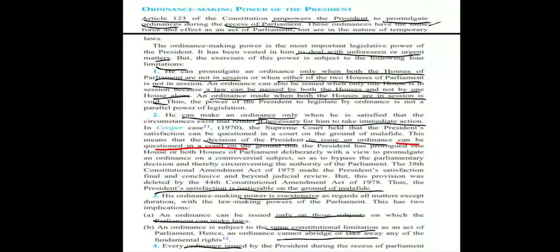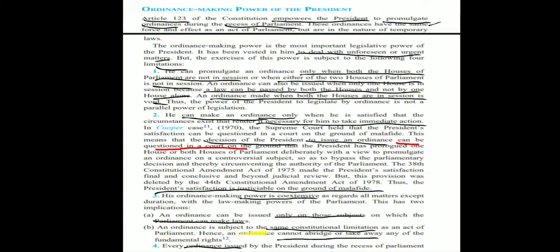Next, the third limitation is that the president's ordinance making power is coextensive. What do we mean by that? That an ordinance can be issued only on those subjects on which the Parliament can make laws, and an ordinance is subject to the same constitutional limitation, that is, it cannot abridge or take away any of the fundamental rights.